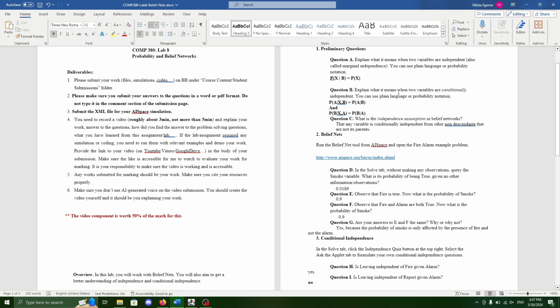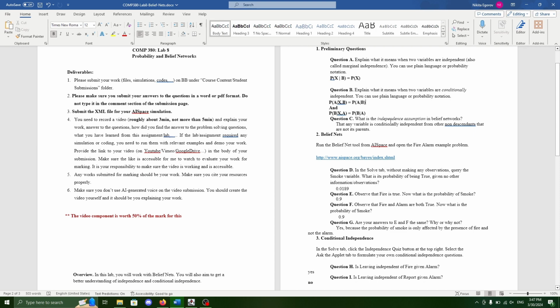Two variables are conditionally independent when... it's better explained with this example. Here you can see the probability of A given x and B is the same as the probability of A given B, which means that once we know B, finding x gives us no extra information regarding the relationship between A and B. In this case, both A and B are conditionally independent from x.